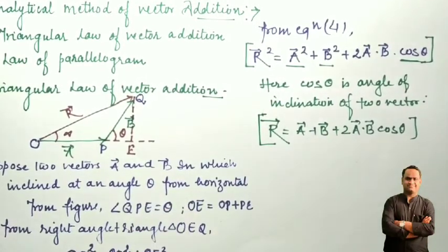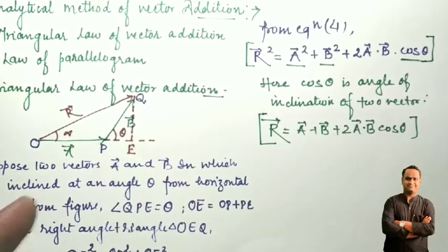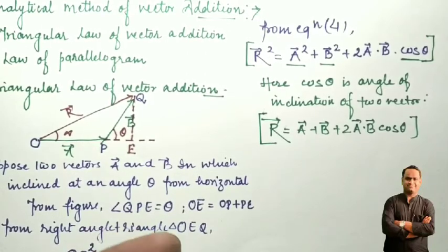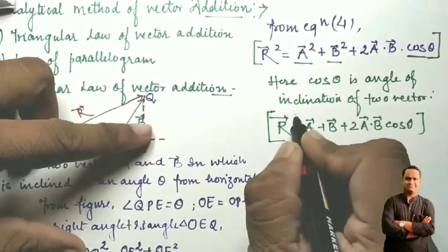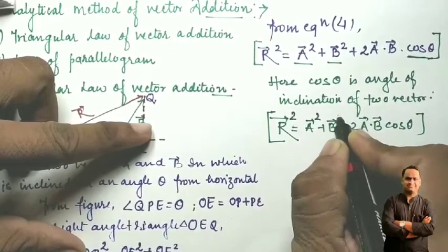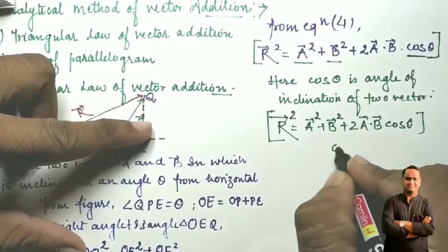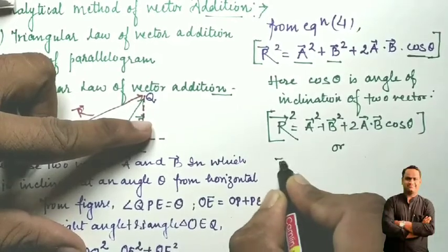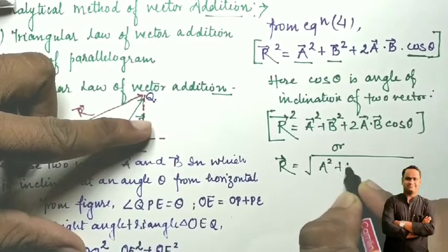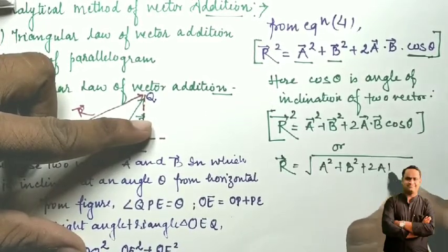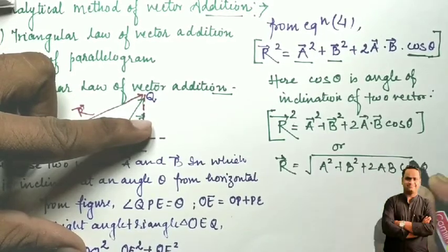Students, in lots of questions, and in lots of books, the two vectors are given as vector P and vector Q. In that condition we can write R square is equal to P square plus Q square plus 2PQ cos theta, which will be your resultant. So we can also write R square is equal to A square plus B square plus 2AB cos theta. So from here it can also be written as R is equal to under root of A square plus B square plus 2AB cos theta, the resultant of these two vectors with the help of the triangular method.